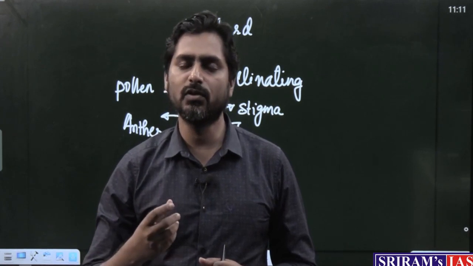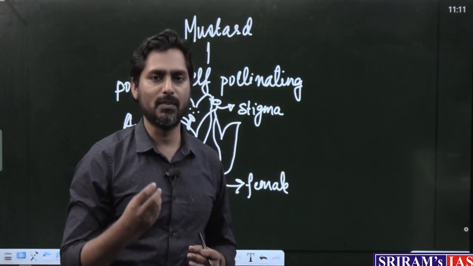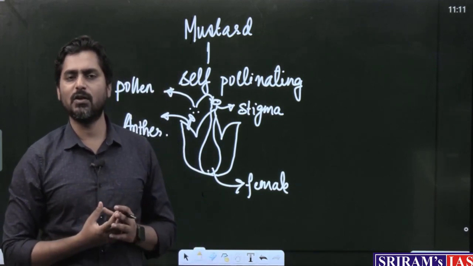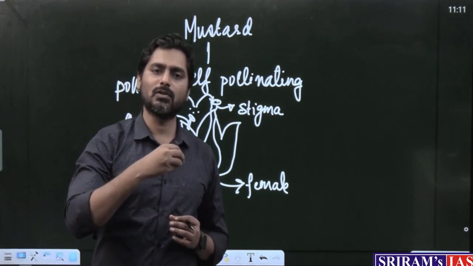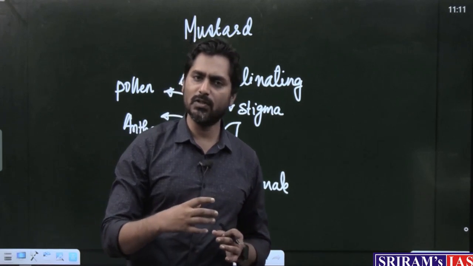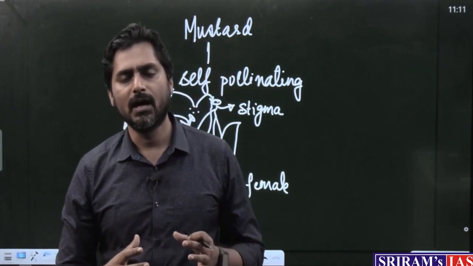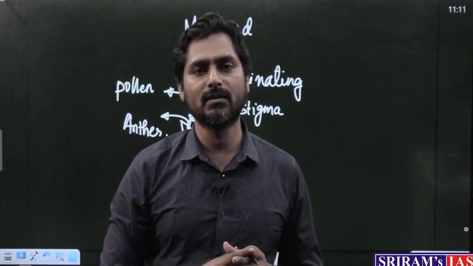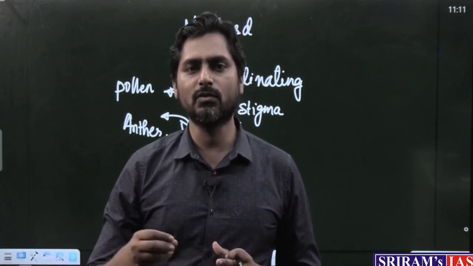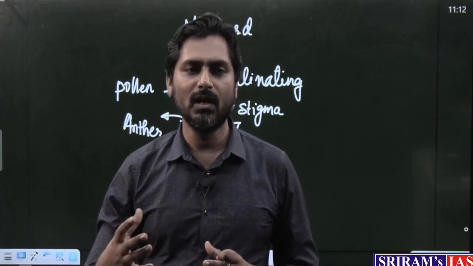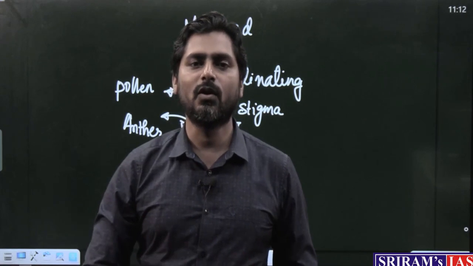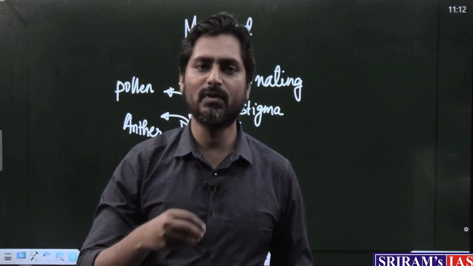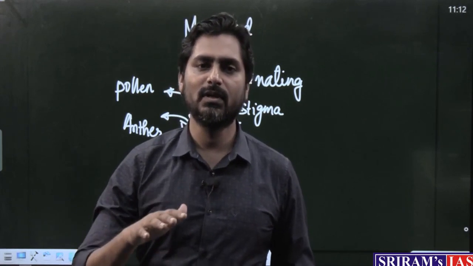Boron is a micronutrient needed by mustard, and because of its deficiency the yield has also decreased. Also, mustard growing areas are mainly rain fed areas, mainly dependent upon monsoon, and they do not have a good supply of irrigation water. Because of that the yield has become stagnant.